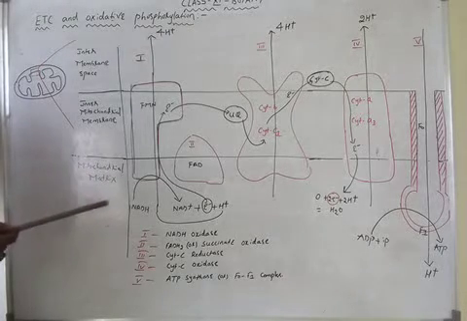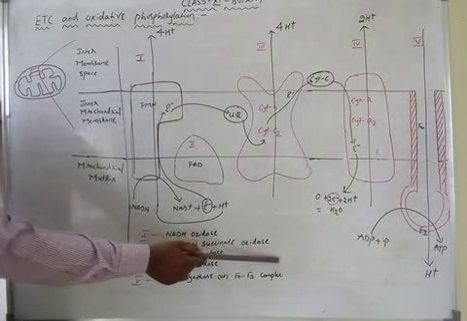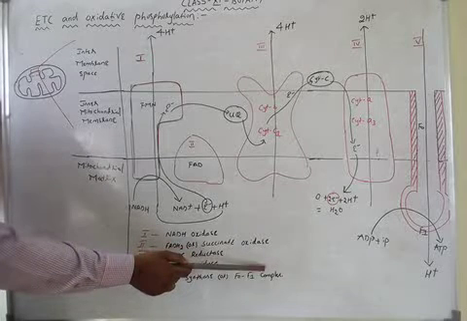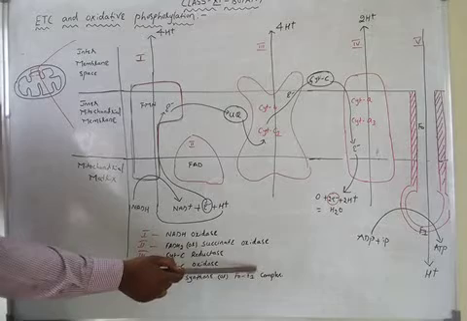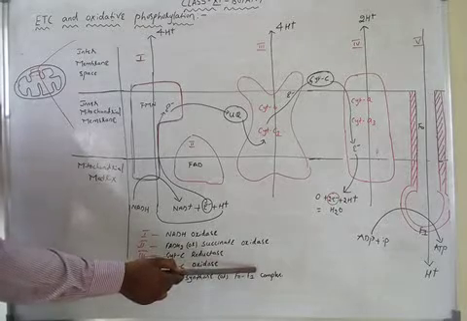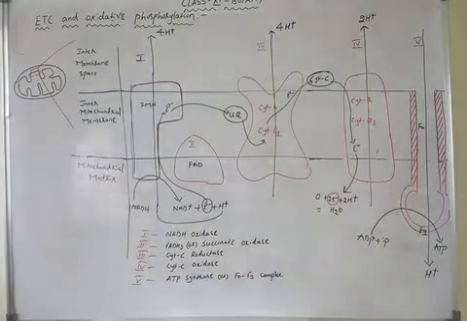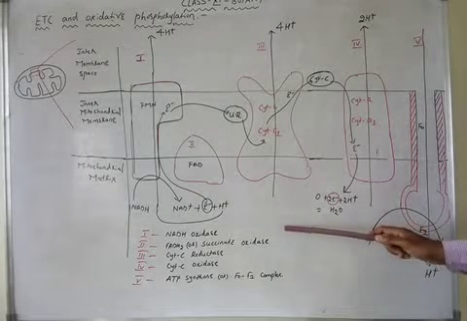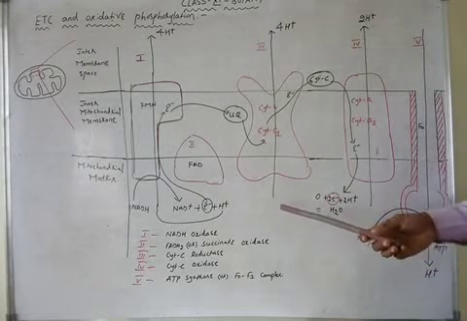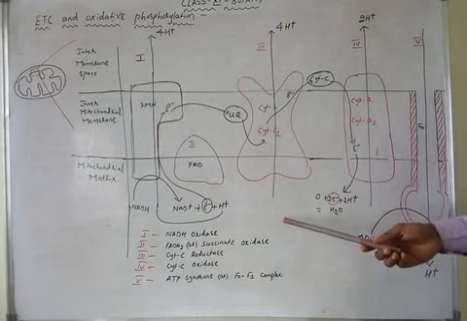Already we know that in the mitochondrial matrix, the Krebs cycle takes place. The Krebs cycle is part of aerobic respiration.